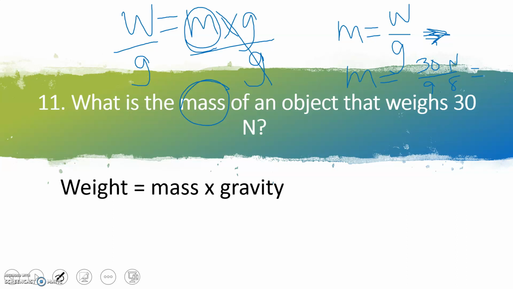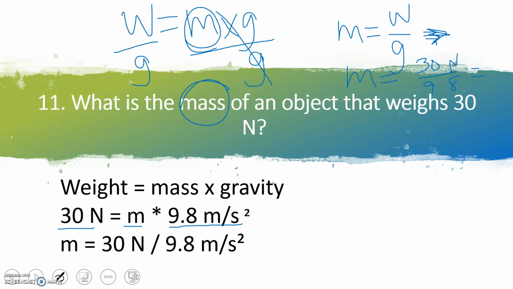So our original equation was weight equals mass times gravity. We can plug in our weight of 30 newtons, and then we're looking for mass, so we have m times 9.8, our gravity. Divide by gravity on both sides, and we should get that the mass is 3.06 kilograms.